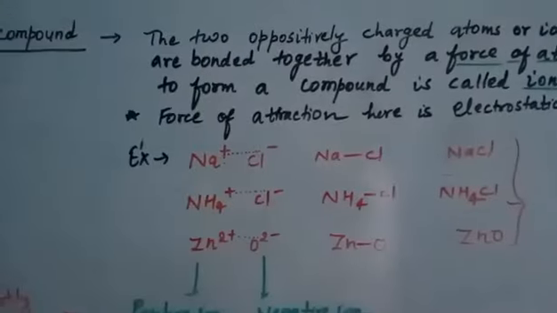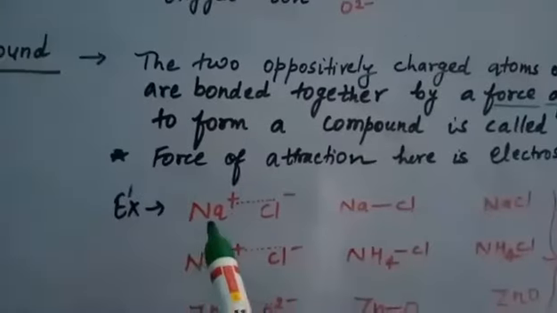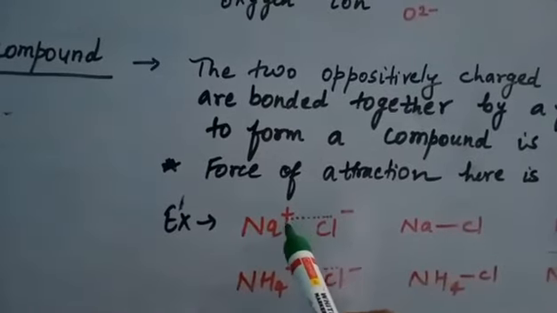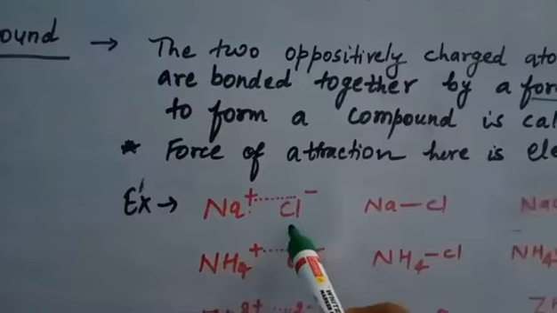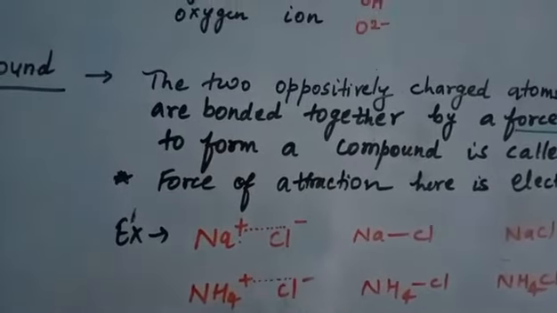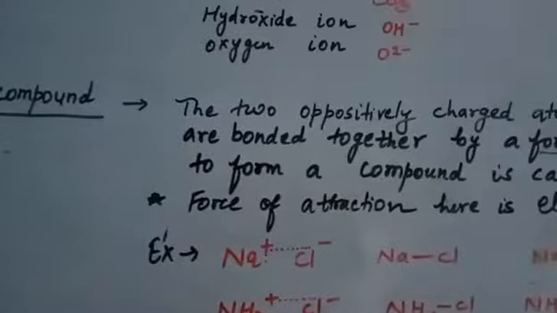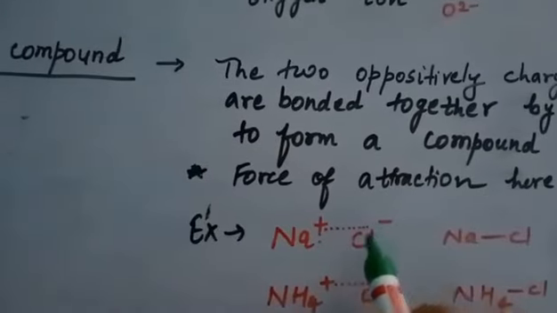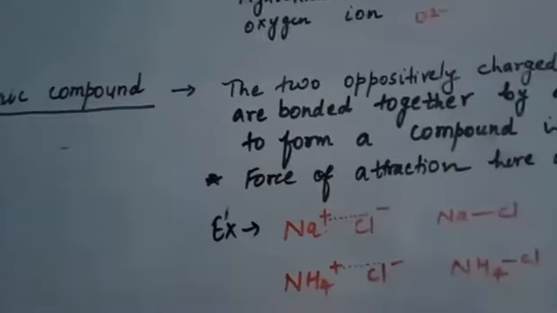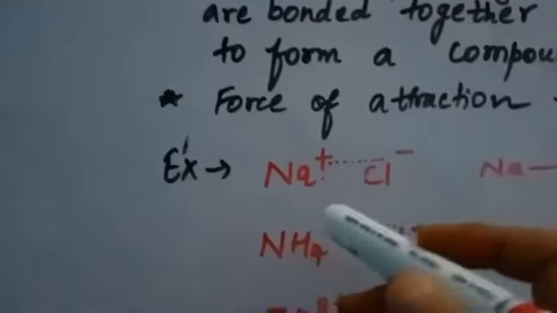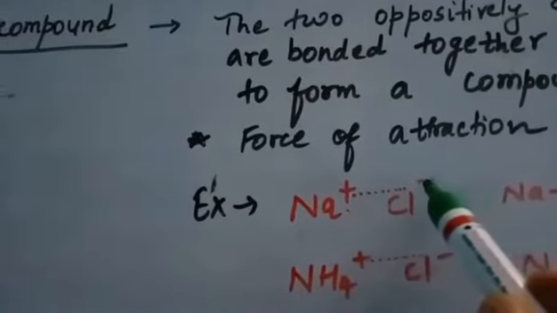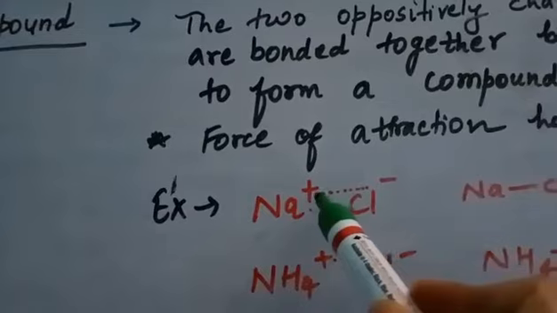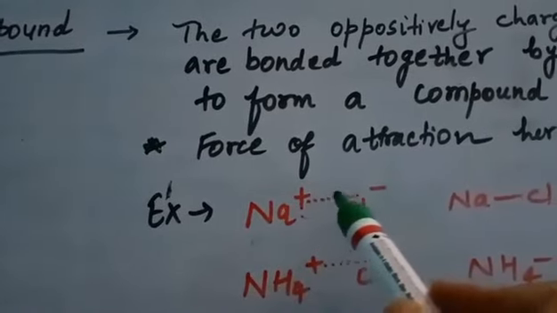We'll just see the example, you will be more clear, students. Here you can see I have taken one sodium ion which consists of one positive charge on it, and I have taken one chloride ion which has one net negative charge on it. Okay, so this chloride ion has one net negative charge and sodium ion has one net positive charge. So if they come closer to each other, the positive and negative charge grows a force of attraction that is called electrostatic force of attraction between them.